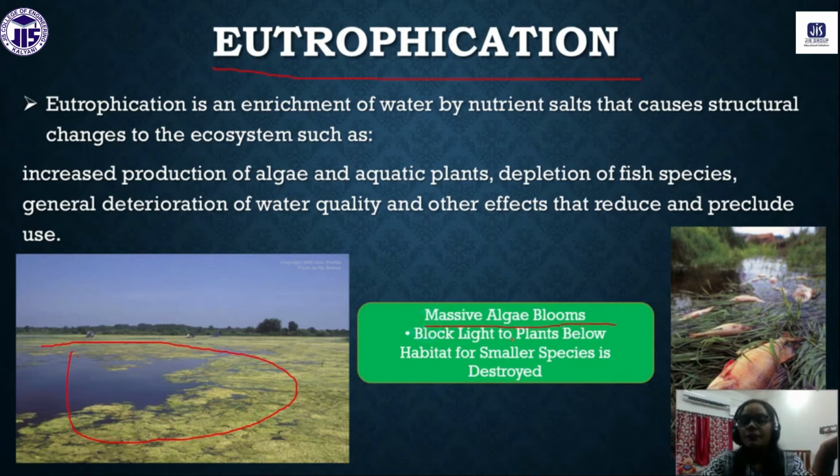Massive algae blooms will block the light to plants below in the habitat, whatever we have in the water body, and destroy the smaller species also.